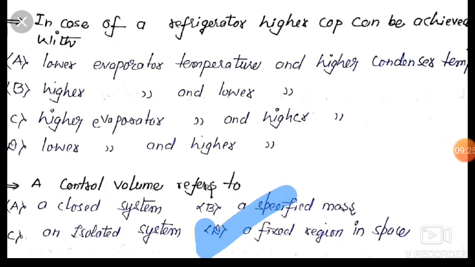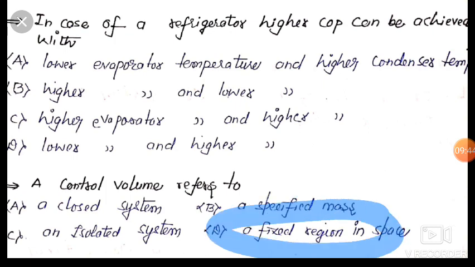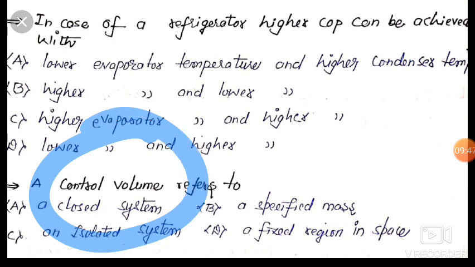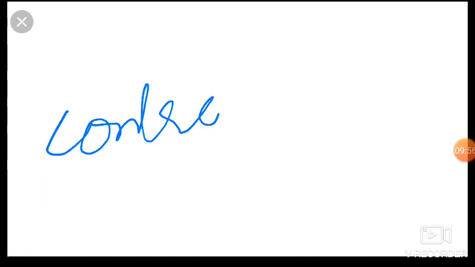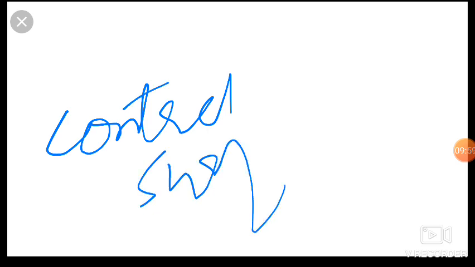Okay friends, and our next question is a control volume referred to, it is a fixed region in space. It is for thermodynamic analysis of an open system. There is a space considered upon which we will concentrate for transfer of heat or transfer of energy and mass, and that fixed space is said to be control volume. And friends, in case of 2D plane, then it is called as control surface.